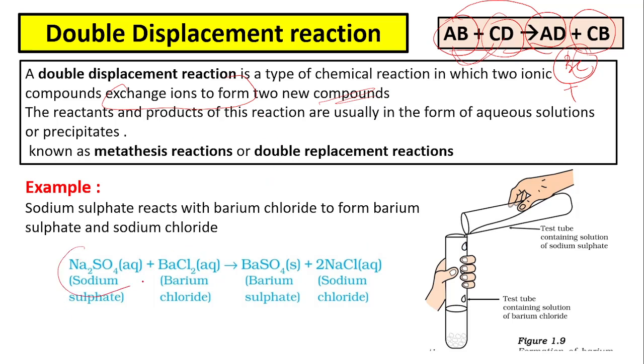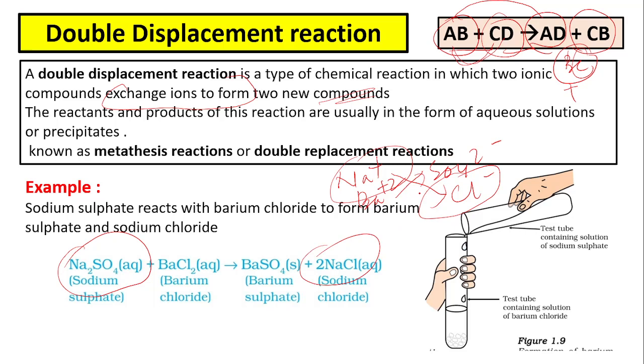Look at the example. Sodium sulfate splits into Na+ and SO4 2-. Again, barium chloride splits into Ba2+ and Cl-. When exchange of ion takes place, sodium ion reacts with chloride ion to form sodium chloride, and barium ion reacts with sulfate ion to form barium sulfate.